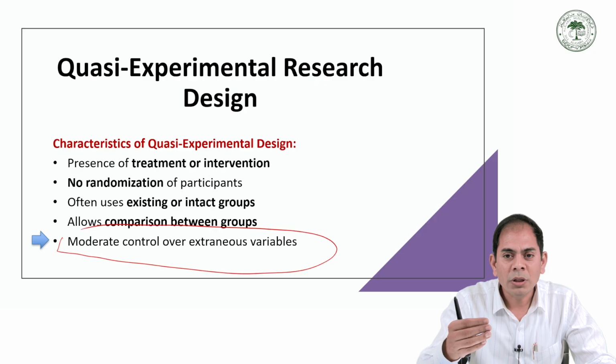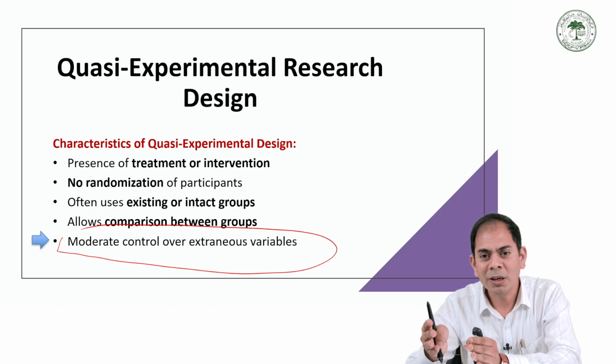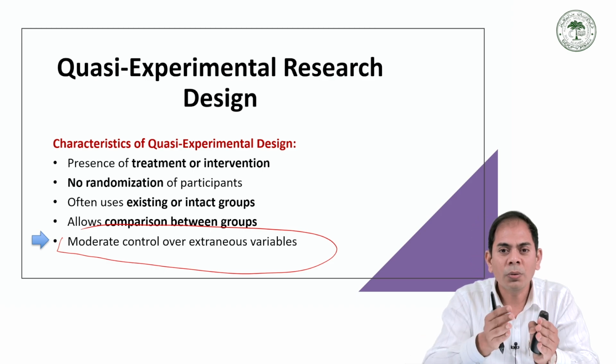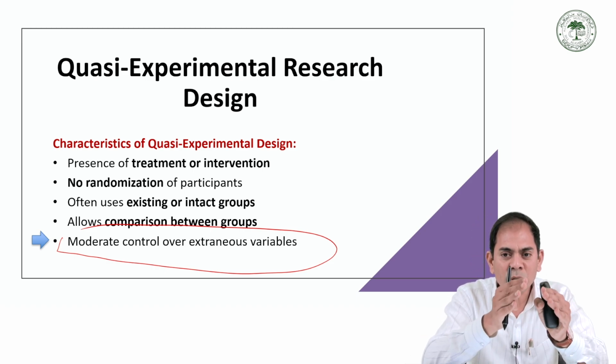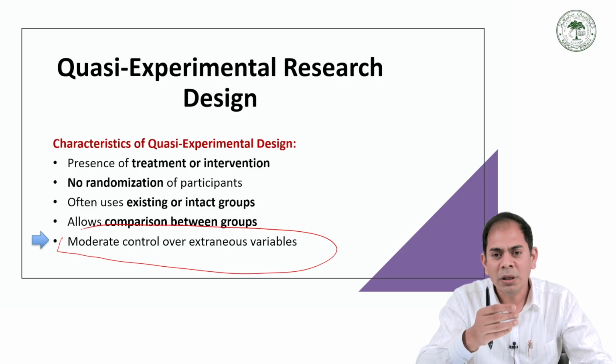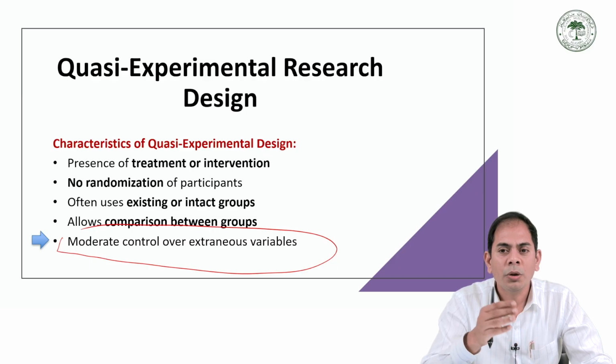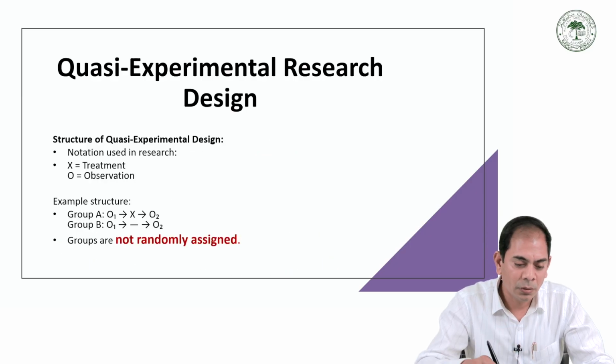But control is not as strong as in true experimental research design. Here the control is less strong, so the design has moderate scientific control as compared to the true experimental research design.